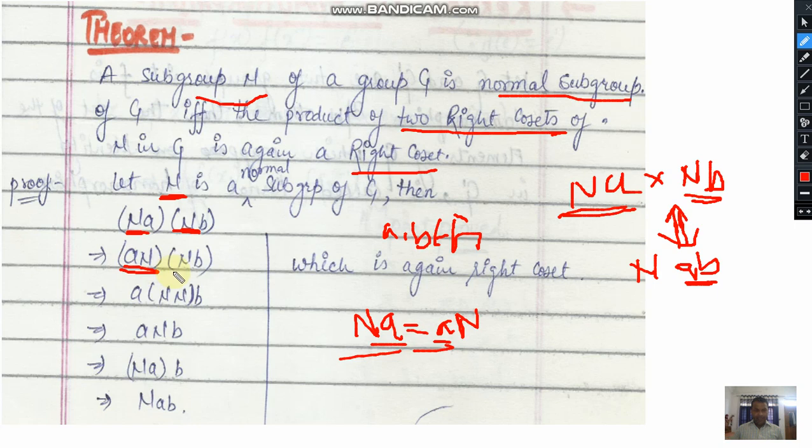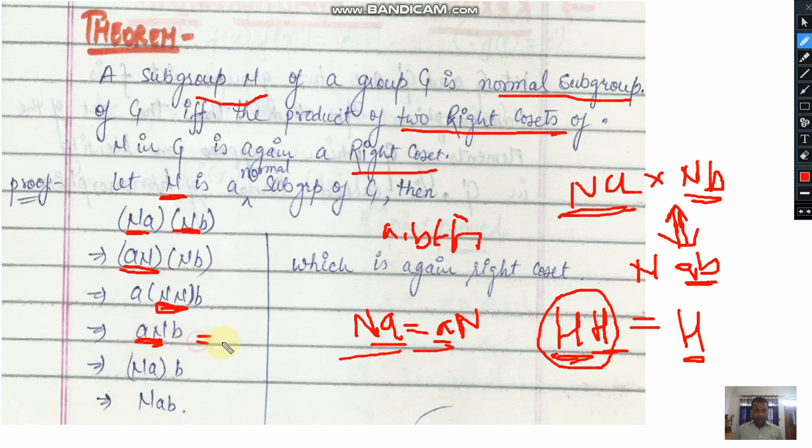Now we will apply the associative property. If we find the product N into N, as we have discussed in our previous lectures, if H is a subgroup and you want to find the product of these two subgroups, H into H, then this will be equivalent to H. It means no new element will be generated by the product of H with H itself. So N is a subgroup, so N into N will again be equivalent to N. Again here we are applying the associative property.